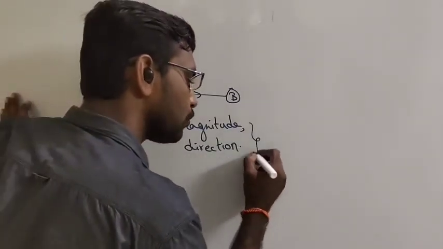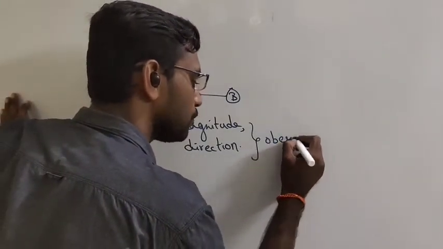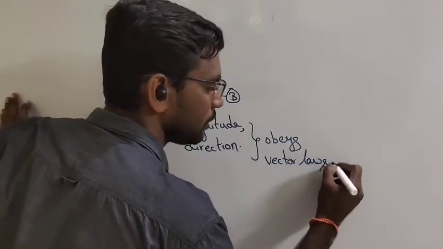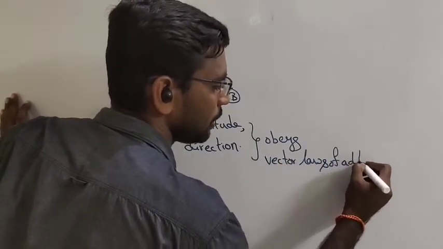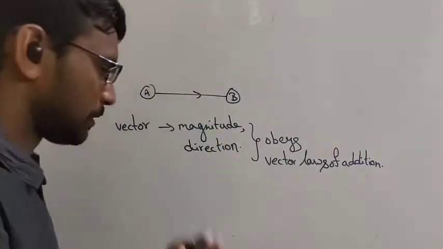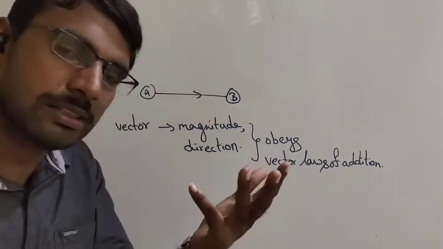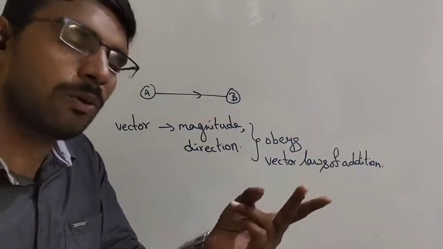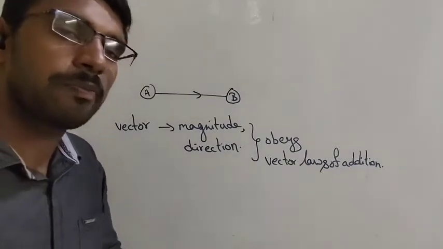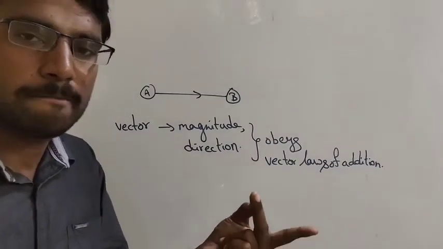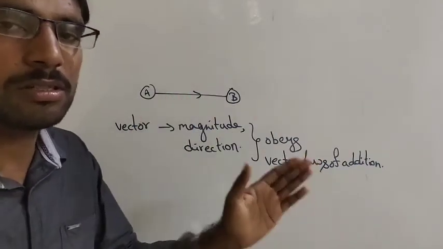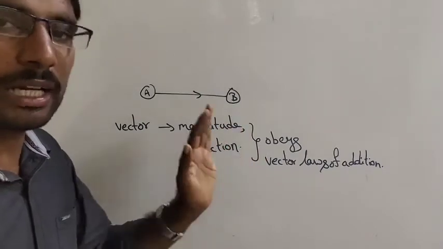So it should obey vector laws of addition. That is called total displacement. The displacement is always positive or maybe negative or maybe zero. When will it be zero? If it reaches the same position again, then it will be zero. If it travels some distance, it will be positive or negative based on the conditions.